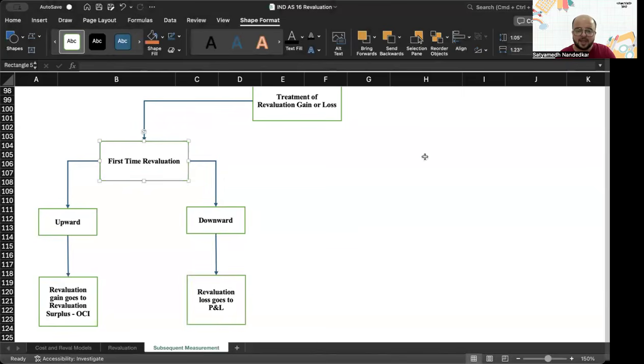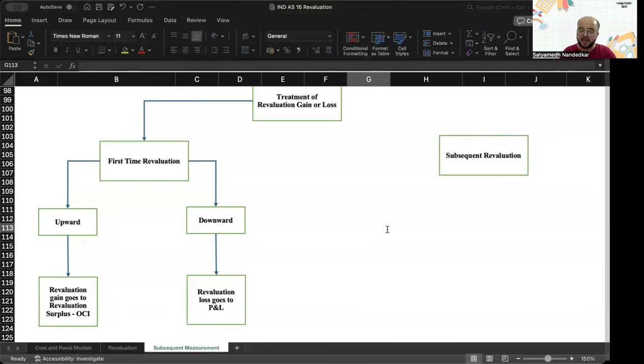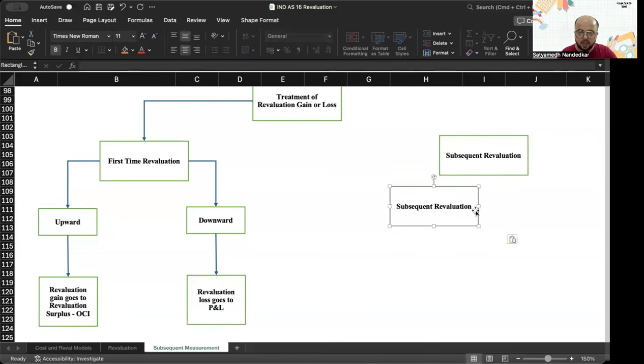Now, let's see what happens in case of subsequent revaluation. First time is done. Now let's talk about subsequent. There are a couple of alternative situations that can arise. There could be a subsequent upward revaluation. If the subsequent revaluation is an upward revaluation, then how do you deal with it?